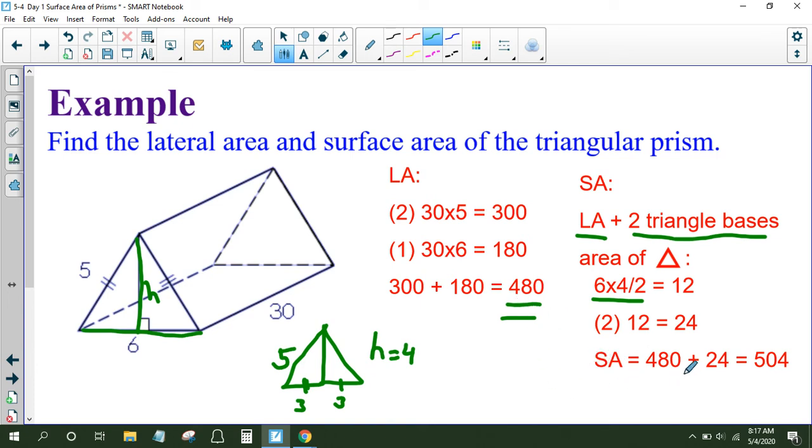So finally, the surface area is going to be our lateral area of 480 plus our base areas of 24. Adding those together, we get 504. That's how you find the lateral area and the surface area of a triangular prism.